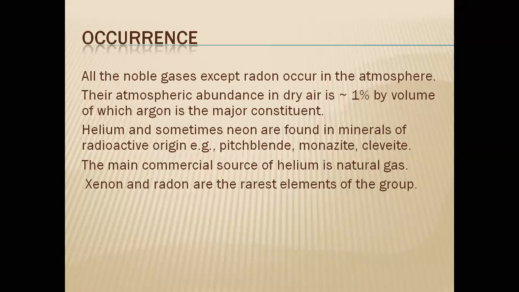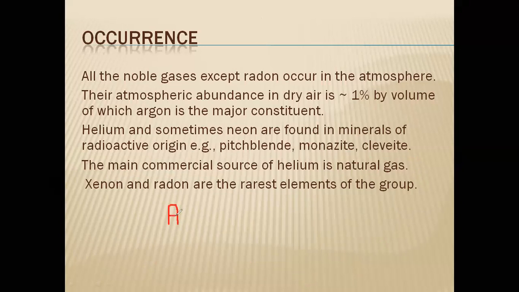Then among these noble gases also, xenon and radon are the rarest elements of the group, in very small quantity compared to the others. And remember one more point, one more question can be there. Name the noble gas which is most abundant in the atmosphere. It is argon. Note it.